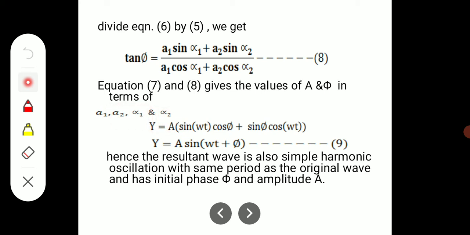So finally we get the equation y is equal to a sine omega t into cos phi plus sine phi into cos omega t, and that is equal to a sine omega t plus phi. So this exactly matches with the equation of simple harmonic motion. Here, a is the amplitude and phi is the phase.